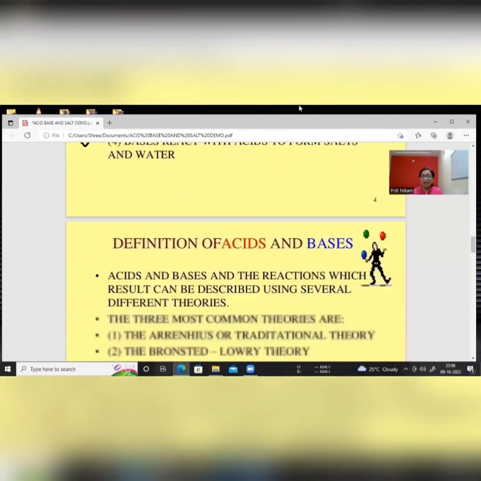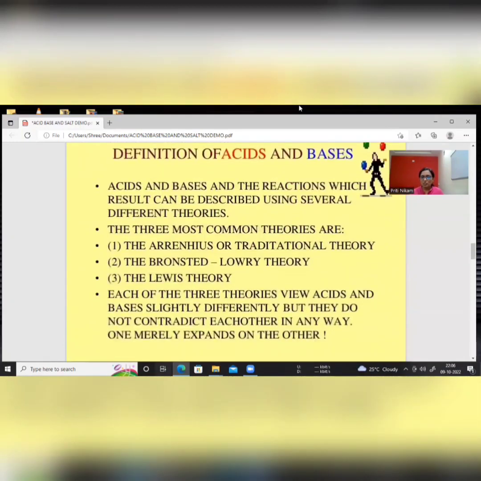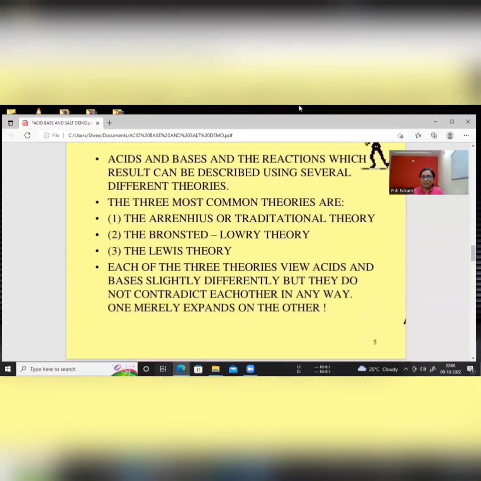Now let's see how we can define acid and base. Acids and bases and their reactions are actually a result of several different theories, so we can define acid and base on the basis of different theories. Out of that, there are three most common theories. The first common theory we call the traditional theory, or you can also call it the Arrhenius theory. The second theory you can call the Lowry-Bronsted theory, and the third theory which is